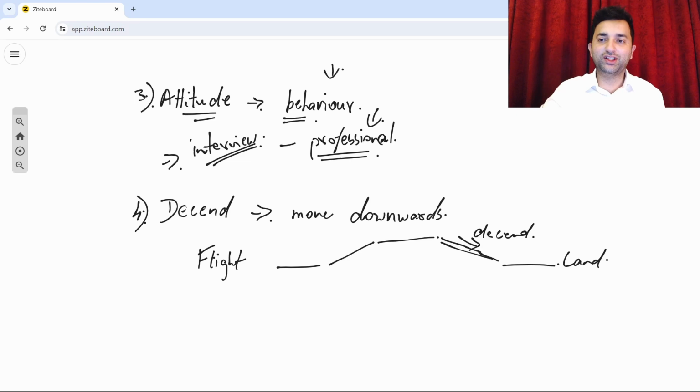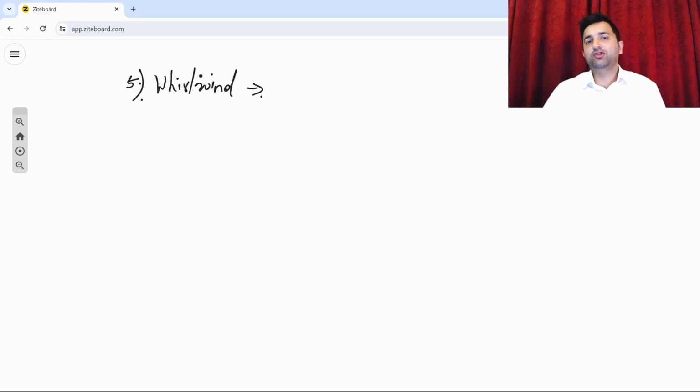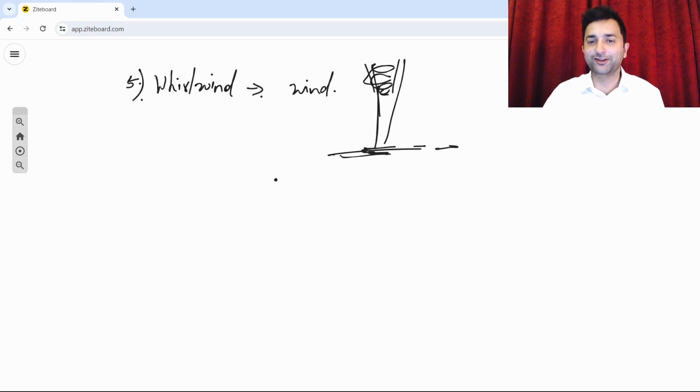Okay, nice. Let's move on to the next one, guys, number 5, which is the word whirlwind. Okay, whirlwind. Now what is the literal meaning of whirlwind? Whirlwind is when you have wind in the shape of a, have you seen tornadoes or hurricanes, guys? The wind is usually like this, yeah, and it goes in circles round and round and round like this, and then here is the land, stuff like that in a hurricane or a tornado. Yeah, so that is called a whirlwind. But you can also use this word whirlwind in a different context.